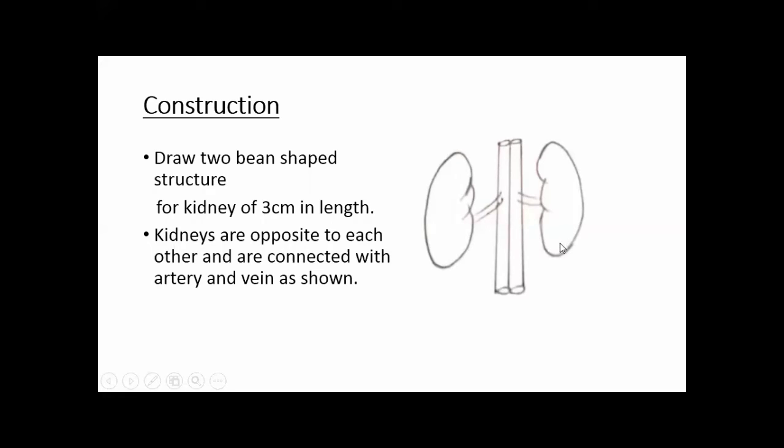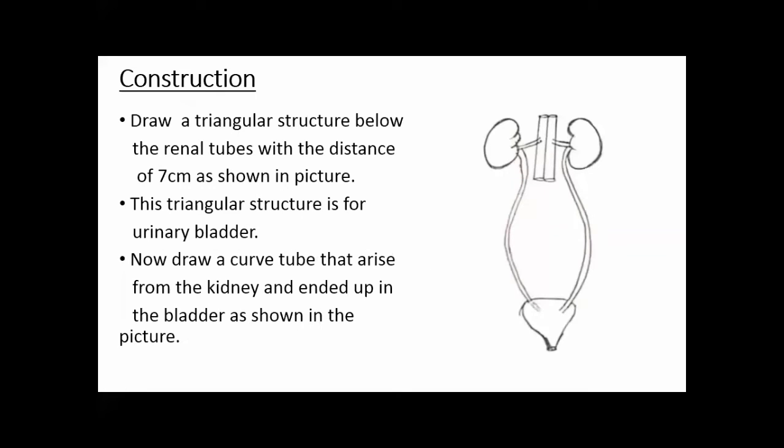And what is the length of these structures? The length is 3 centimeter. Kidneys are on opposite sides of each other and are connected with artery and vein, as you can see in the diagram. Students, take a screenshot of this slide now.